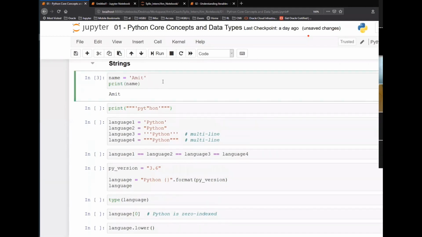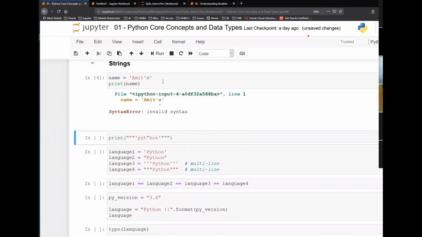What if I had Amit's, so basically an apostrophe here, this way? If I run this, it is going to fail. The reason here is what this is thinking: at Amit, here I'm ending the quote. So that is the end of the string. That is what I'm saying to Python: this is the end of string.